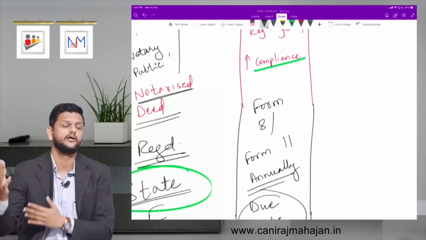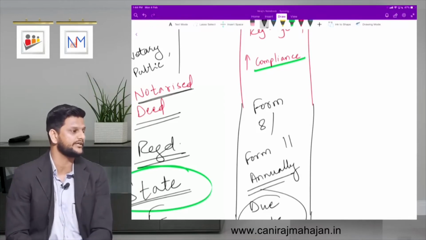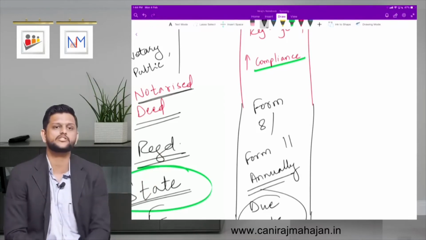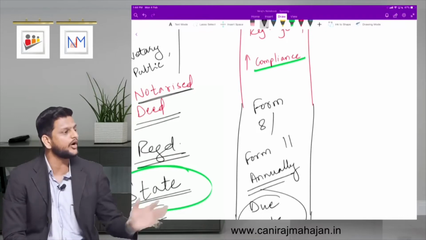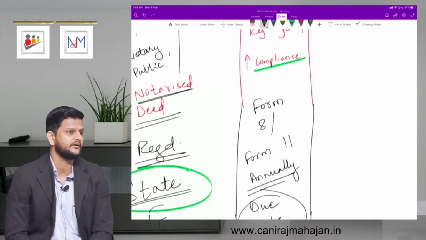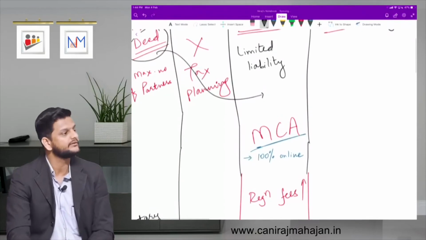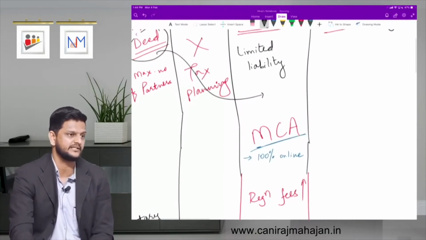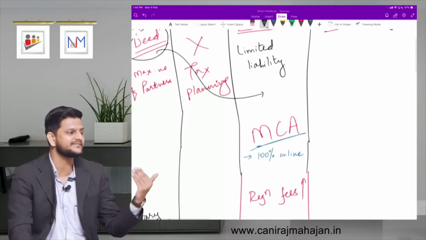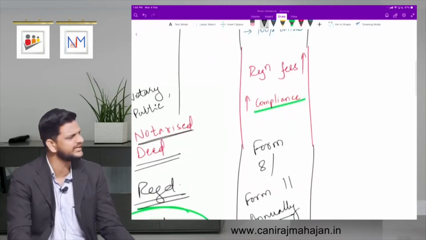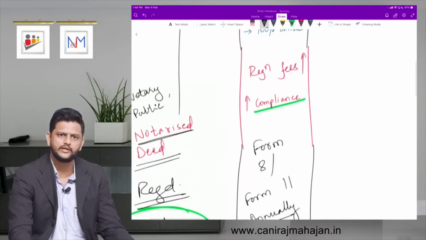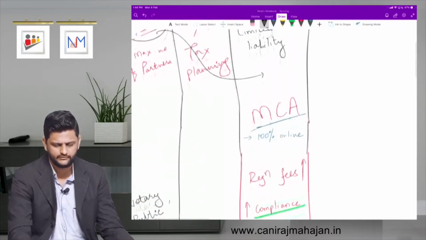Now there is some other kind of regulations or penalties. So you were given a chance to pay penalty, you have not done that. Now your imprisonment proceedings will begin. So that is why we have to take whatever MCA, central government, their compliances very, very seriously. So there is an advantage as well as disadvantage. This is a very small disadvantage of LLP. Understood till here everyone? Very good.